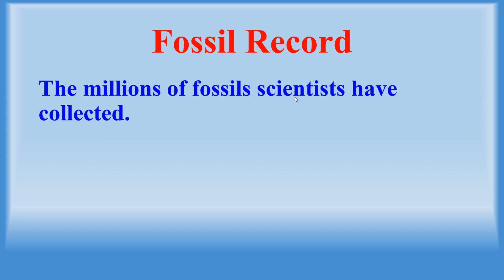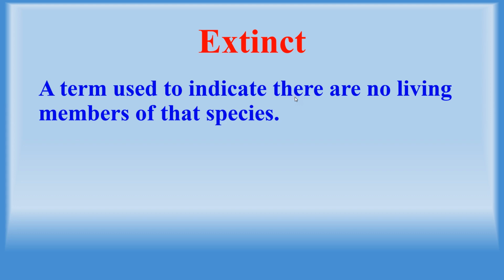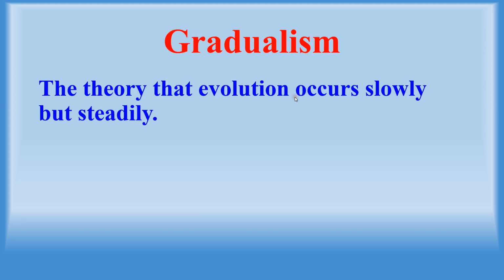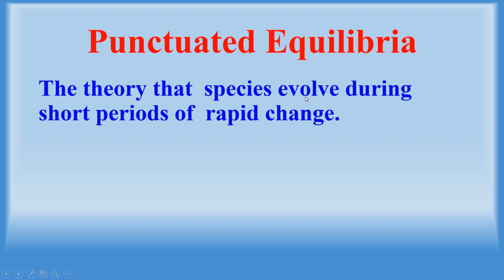Fossil record: the millions of fossils scientists have collected. Extinct: a term used to indicate that there are no living members of that species. Gradualism: the theory of evolution that occurs slowly but steadily. Punctuated equilibria: the theory that species evolve during short periods of rapid change.